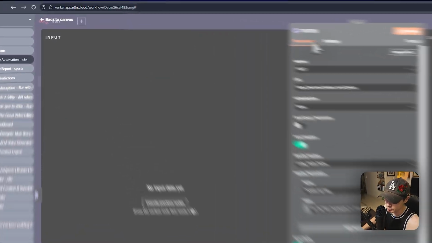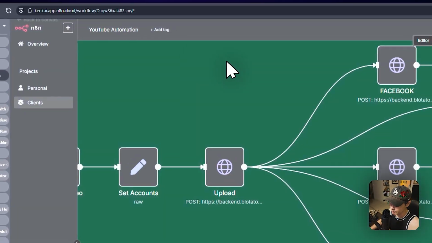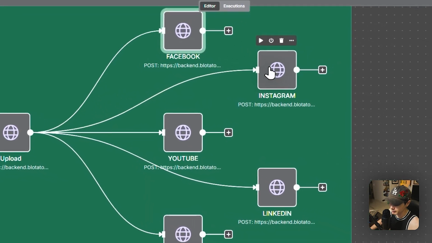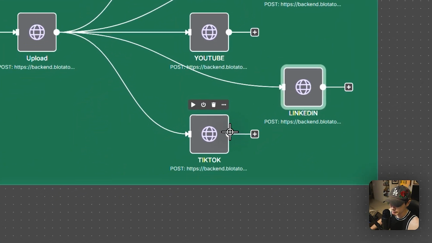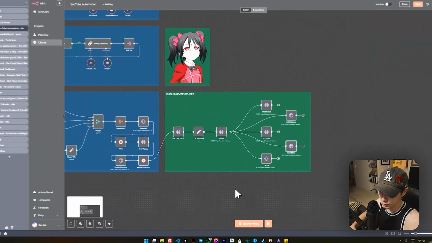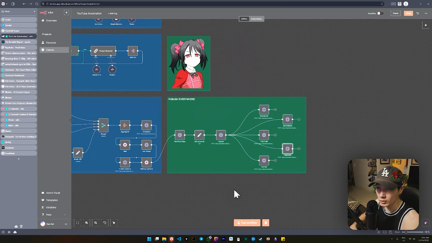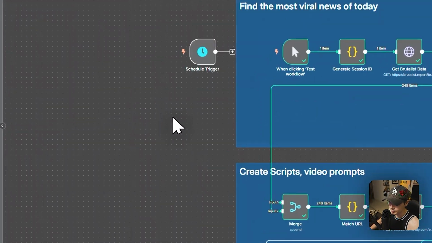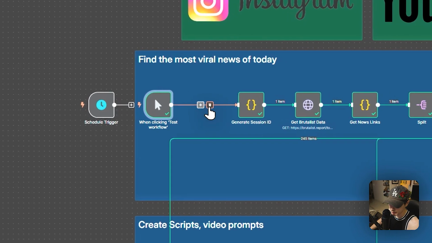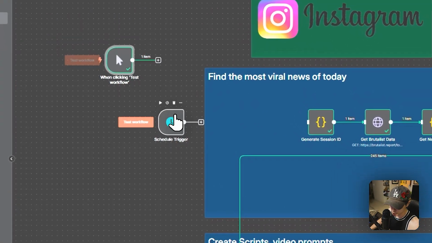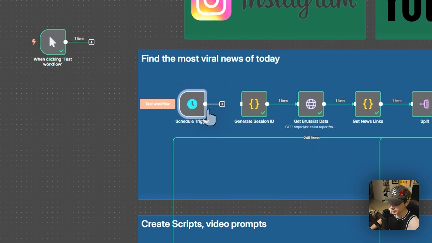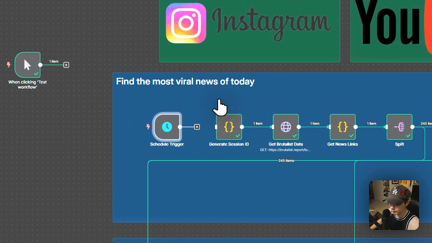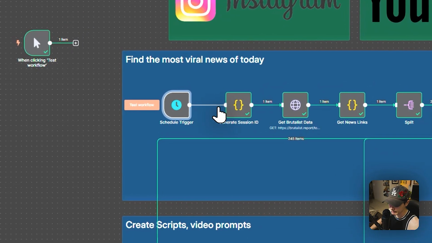This one here is obviously going to TikTok. This one here is going to YouTube, Facebook, Instagram, and LinkedIn. That's just going to allow you to, what do you call that again? Cross-share, I believe you call it, and go to all the social medias all at once. So the end idea here is that you're going to take this out, obviously. Use this for testing purposes though. Test everything out, make sure everything works the way that you want it to work as well.